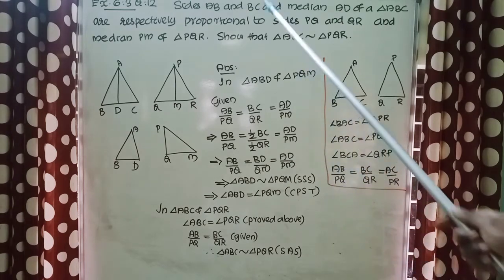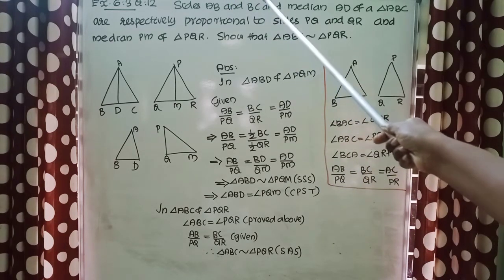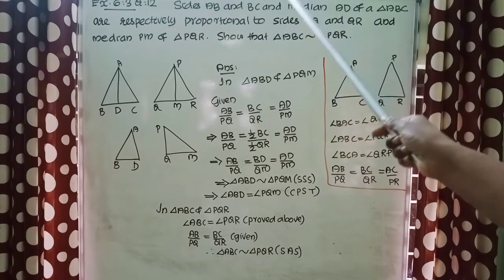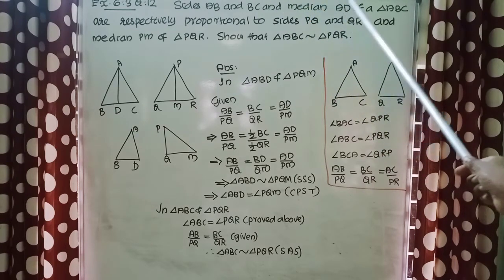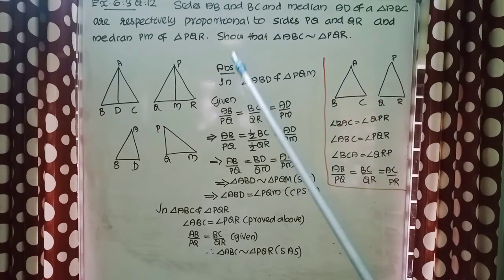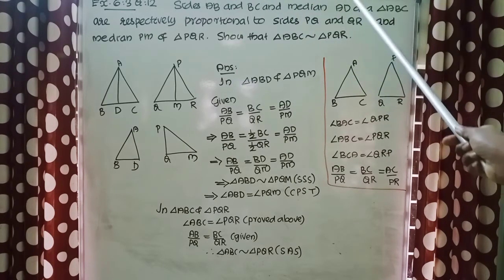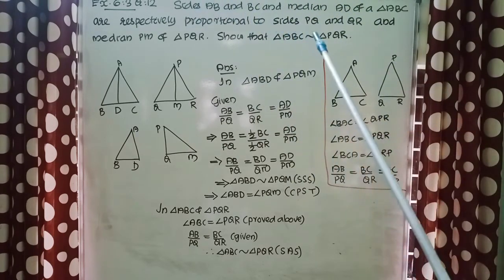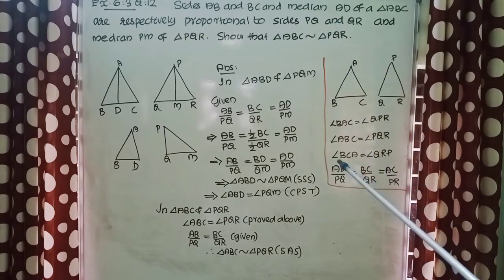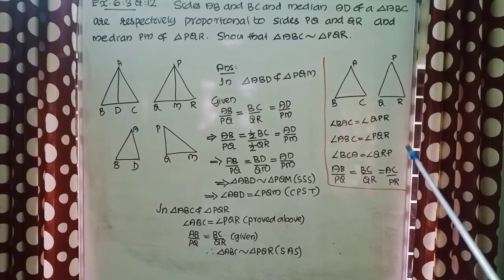In the question you can see it is given AB, BC and AD are proportional to PQ, QR and PM. That is AB by PQ equal to BC by QR equal to AD by PM. It is given in the question. So this AB by PQ equal to BC by QR, this condition is true. We can take it as one S, we will get from there. Then we need to get either one more S or one more angle.